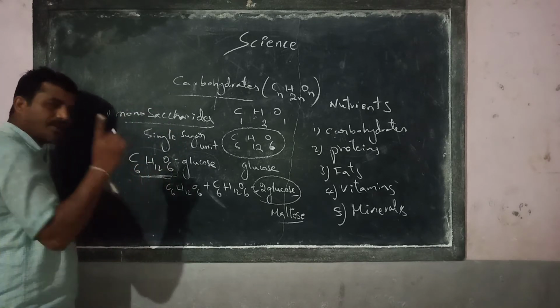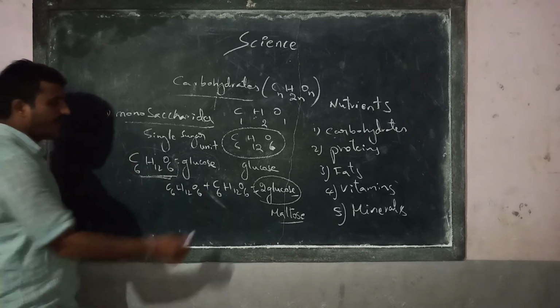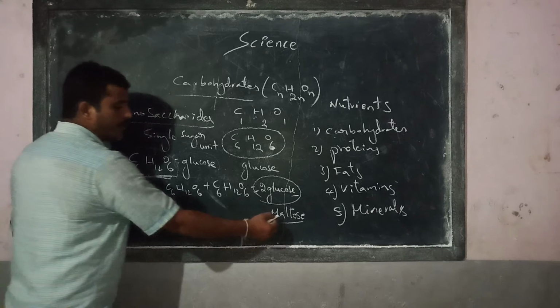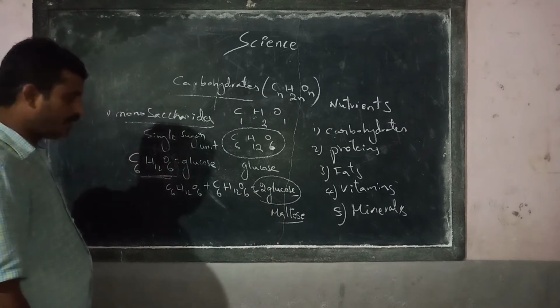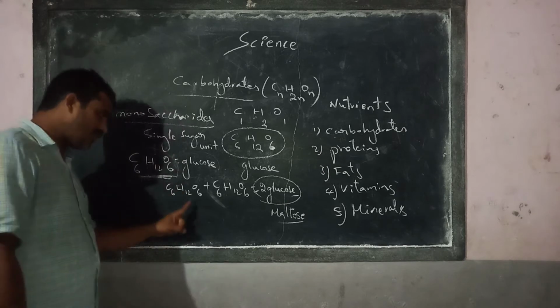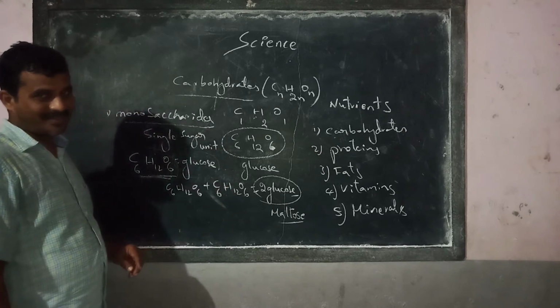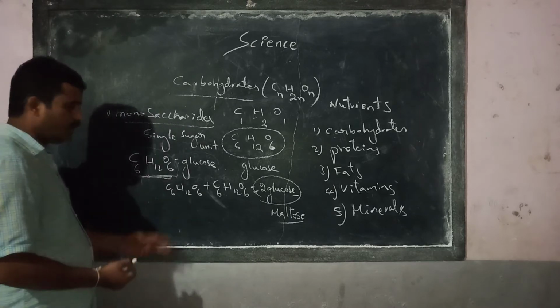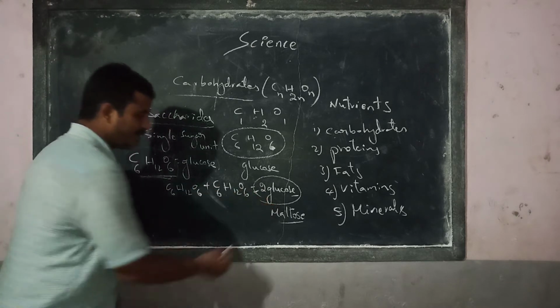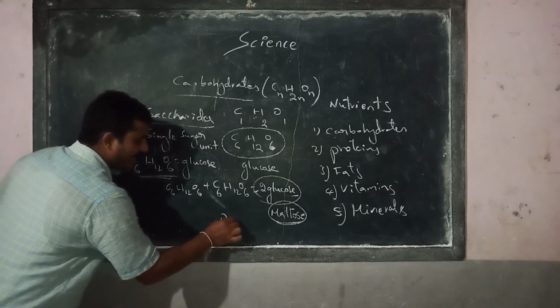Because it has only one sugar unit, one molecule of glucose. If we take maltose, how many molecules are present here? 2 sugar units. What are those? One glucose unit, another one is also a glucose unit. Right? So what happened now? 2 glucose units are present. It is now maltose, which is said to be a disaccharide.